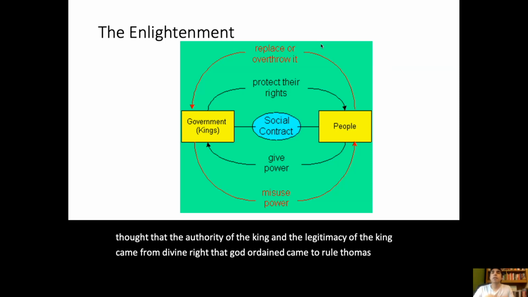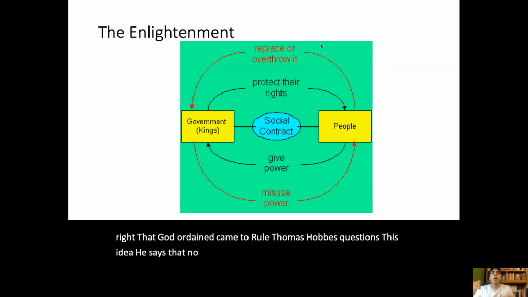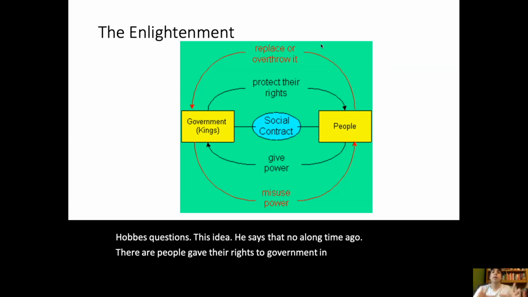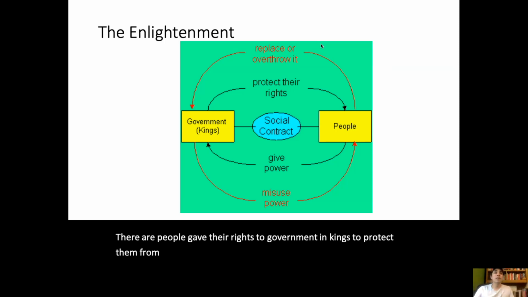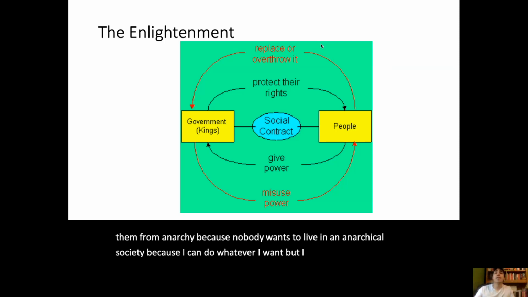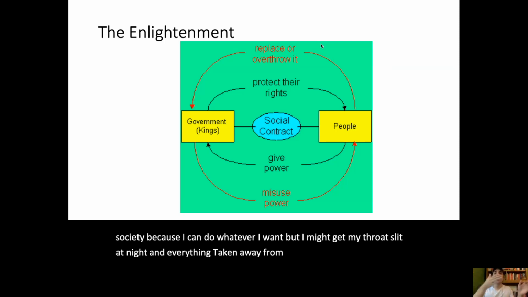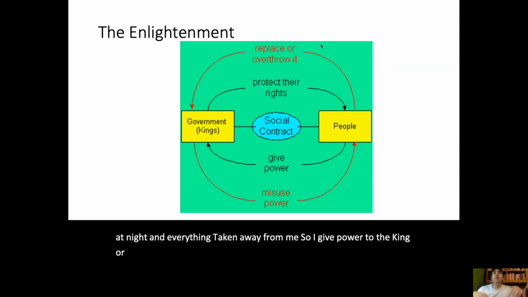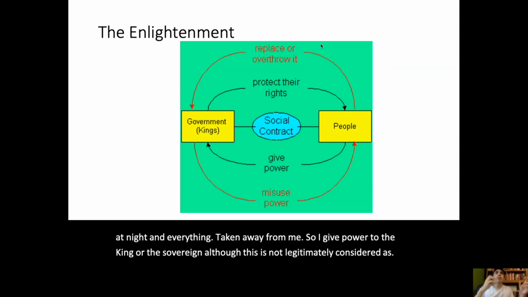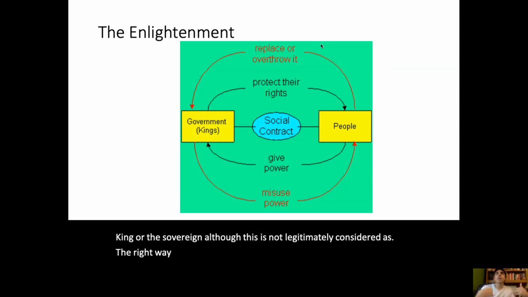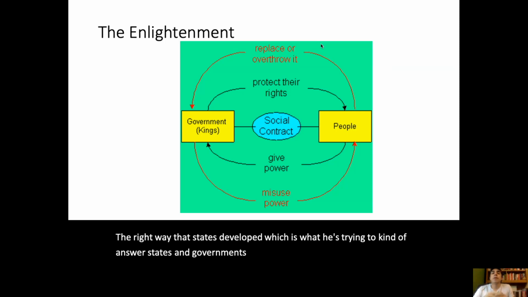Thomas Hobbes questions this idea. He says that no, a long time ago, people gave their rights to government and kings to protect them from anarchy, because nobody wants to live in an anarchical society, because yeah, I can do whatever I want, but I might get my throat slit at night and everything taken away from me. So I give power to the king or the sovereign. Although this is not legitimately considered the right way that states develop, which is what he's trying to answer, it has repercussions.